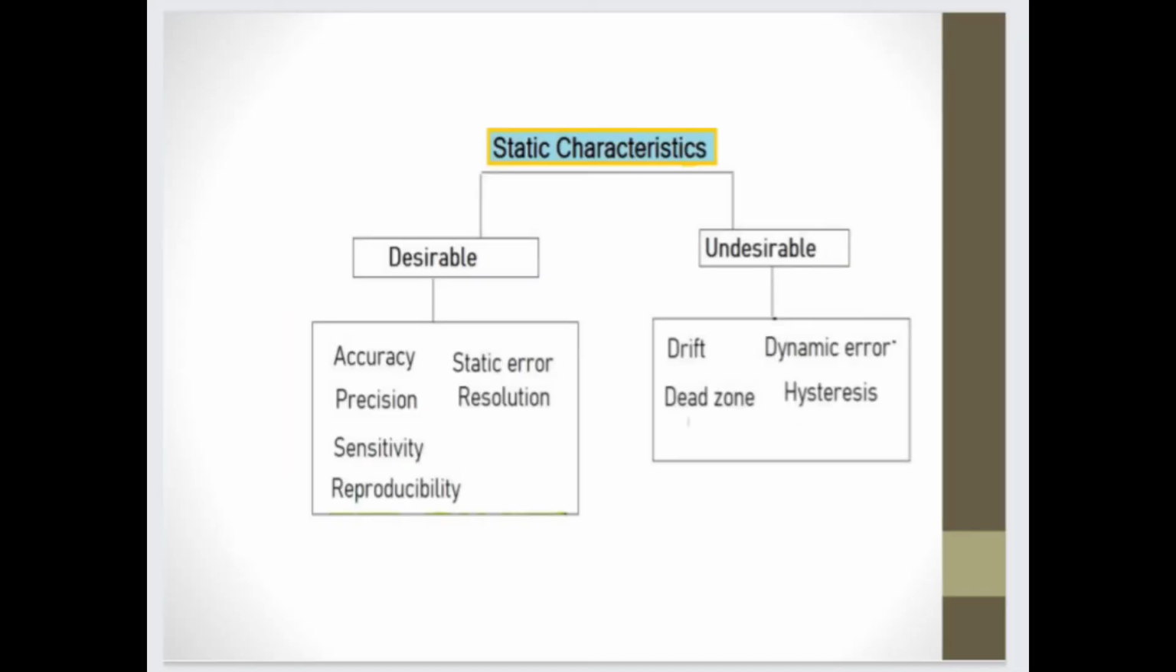Now here we see the types of static characteristics. It is categorized into two types. First is desirable static characteristics and second is undesirable static characteristics. Desirable characteristics are accuracy, precision, sensitivity, reproducibility, static error, and resolution. And drift, dead zone, dynamic error, and hysteresis, these four are the undesirable static characteristics. So these are very important.